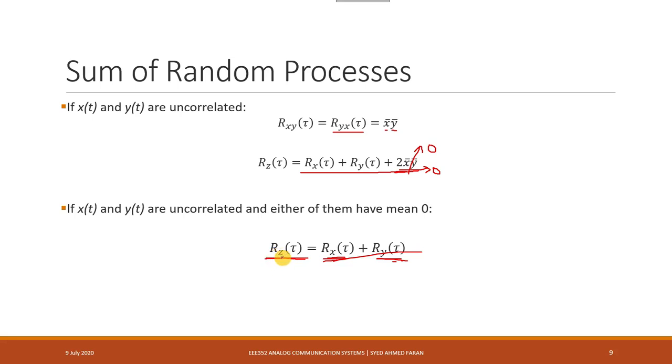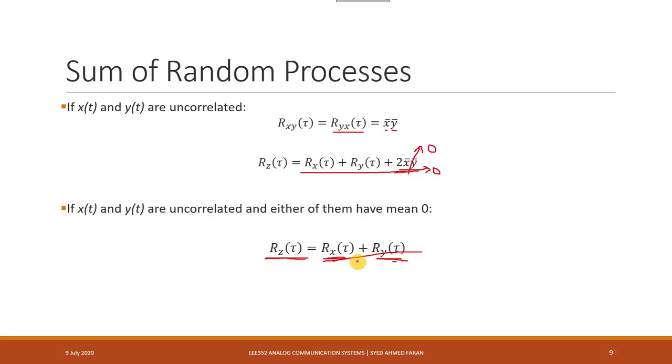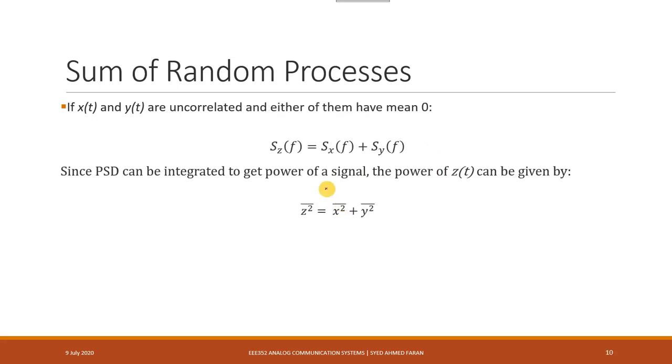The PSD of z would be equal to the PSD of x plus PSD of y, because we are only taking the Fourier transform of this equation, and the Fourier transform of these two separate integrals can be evaluated separately, and we'll get two separate PSDs, one from x and one from y. So for the sum of two random processes, the PSD of that sum is actually equal to the sum of their individual PSDs.